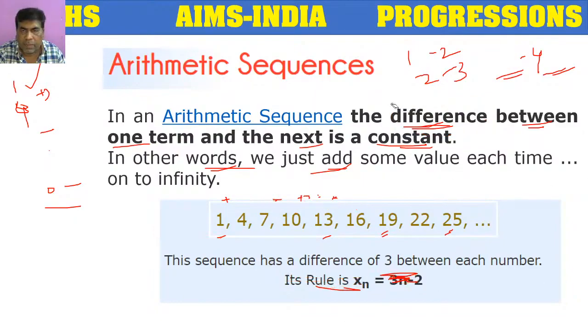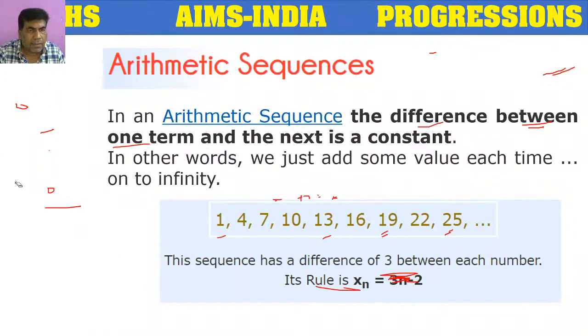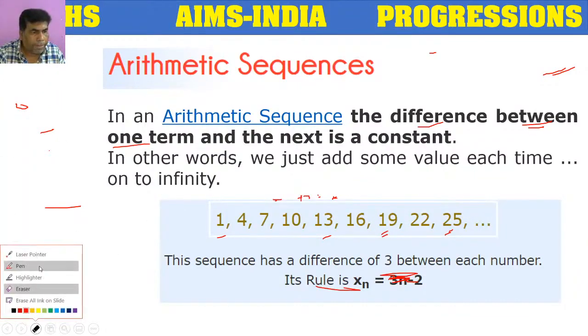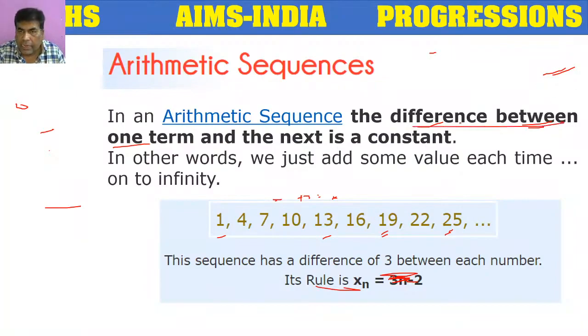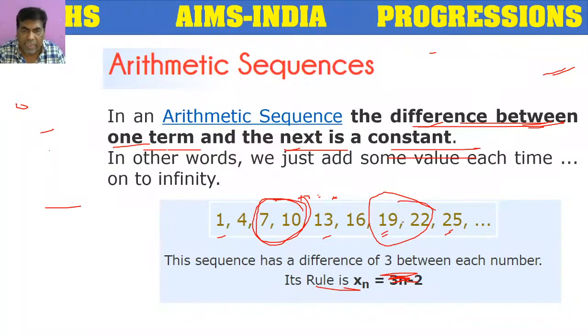So arithmetic sequence means, what is it? In a sequence, if the difference between one term and the next term is constant, if the difference between any two terms is constant, then it is called an arithmetic sequence. Now here 7 and 10 are two terms. What is the difference? 3. 19 and 22 are there. What is the difference? 3. So that's why, as the difference is constant, it is called an arithmetic sequence.